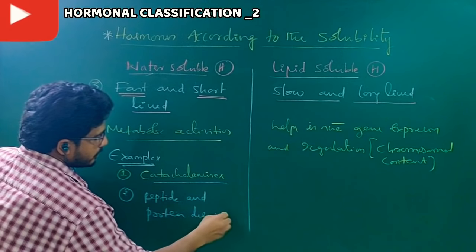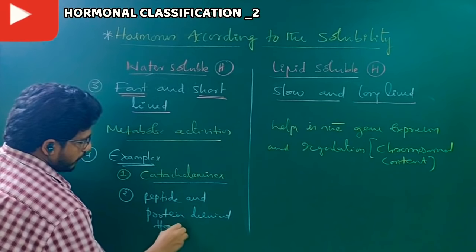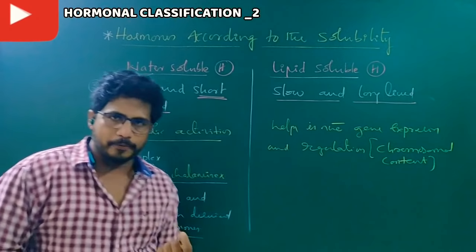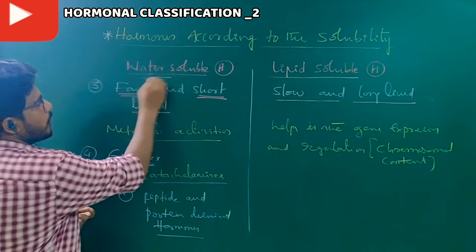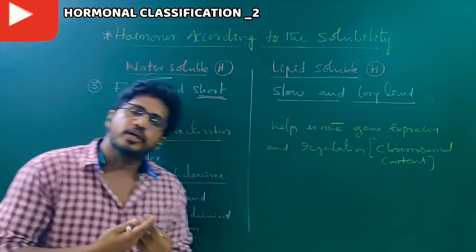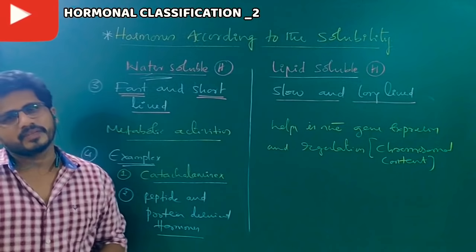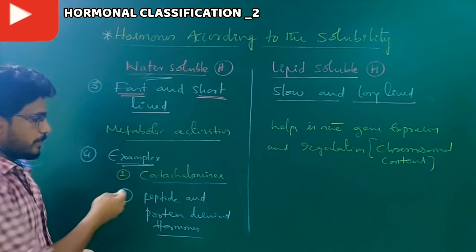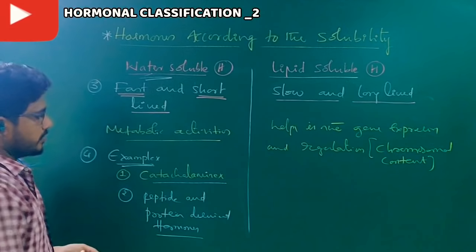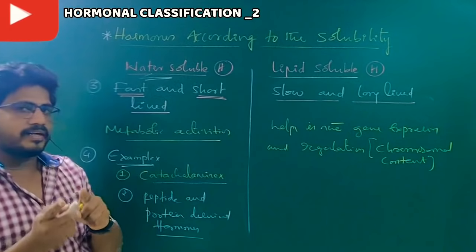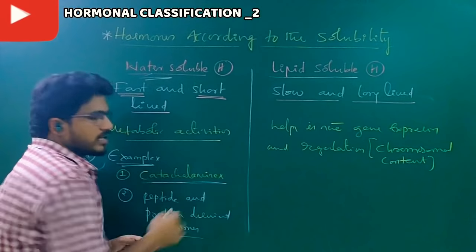all peptide and protein derived hormones. Hormones derived from peptides or proteins are also water soluble hormones. Examples: FSH, LH, prolactin, so many. Glucagon, insulin, all these are water soluble hormones. Epinephrine, norepinephrine and others too. So don't think that all are amino acid derivatives. Among amino acid derivatives, one example is catecholamine.